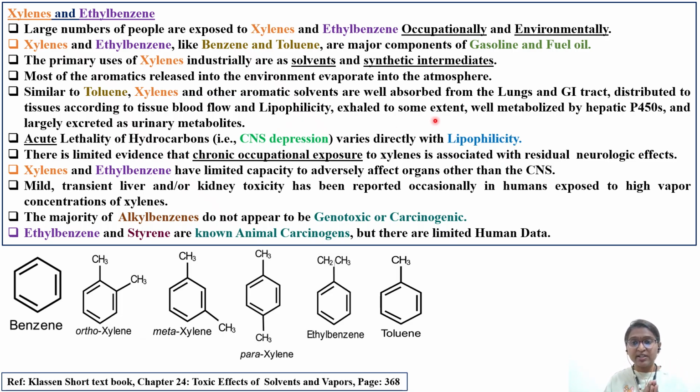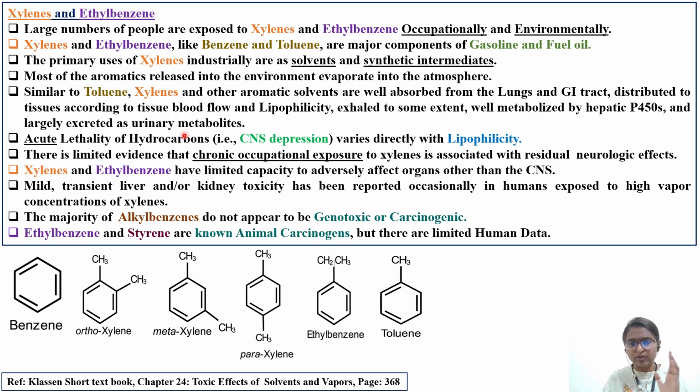If you look at ethyl alcohol also, some of it is eliminated through respiration, exhaled to some extent. Similarly, this is also well metabolized by hepatic CYP450, though they have not mentioned which particular CYP enzyme, and largely excreted in urine as metabolites.